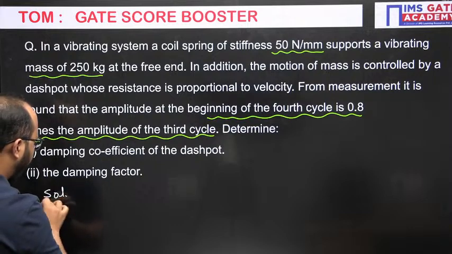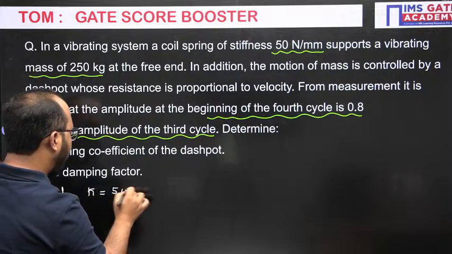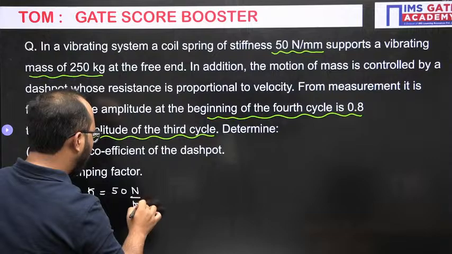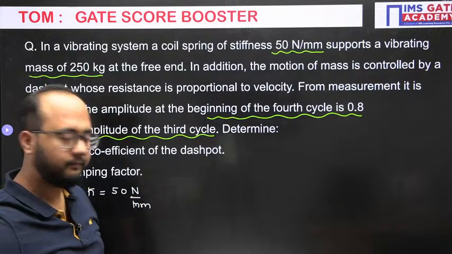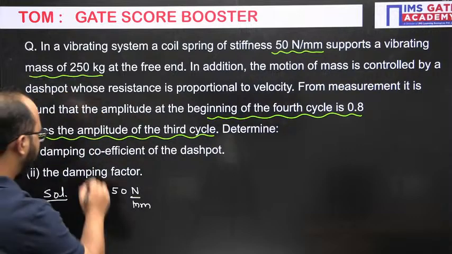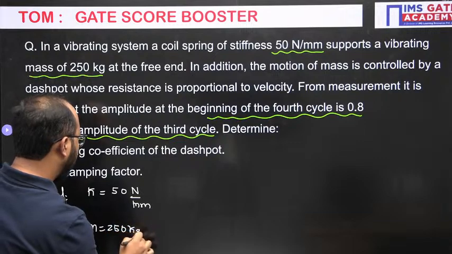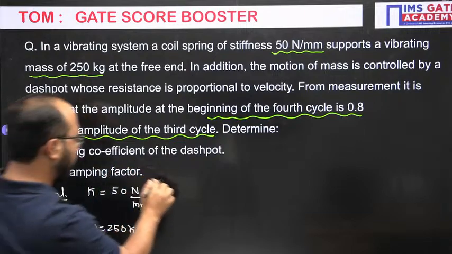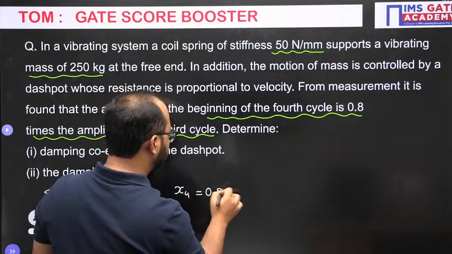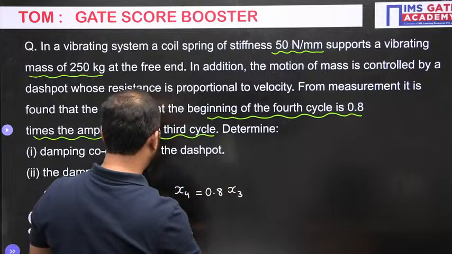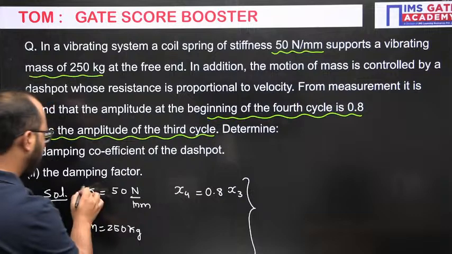Now, the very first thing that we will do here is write the given parameters. 50 Newton per mm, and you should know the standard unit of stiffness is Newton per meter. Okay. Now, the mass they have given is 250 kg. Correct. And other than that, they have given this ratio: X4 is 0.8 times X3. This is the other information. Right, so these are the given parameters we have.